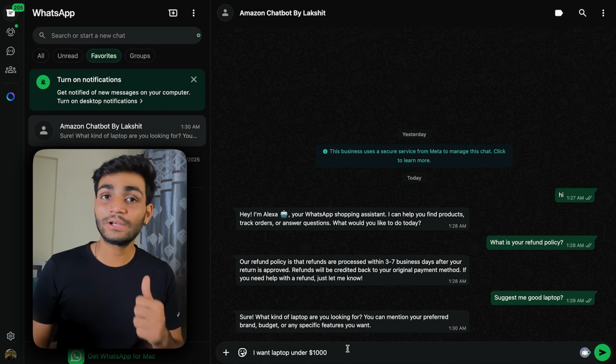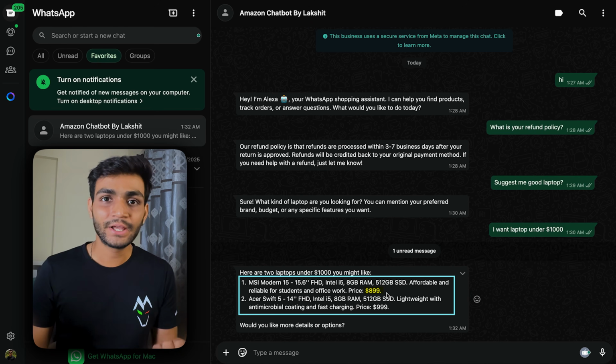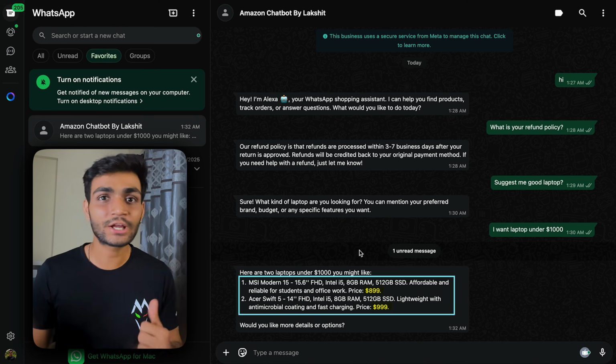So let's tell it, I want a laptop under $1,000. So as you can see, it is giving two options which are both under $1,000. One is $899, another is $999, and both these options are coming from the database.